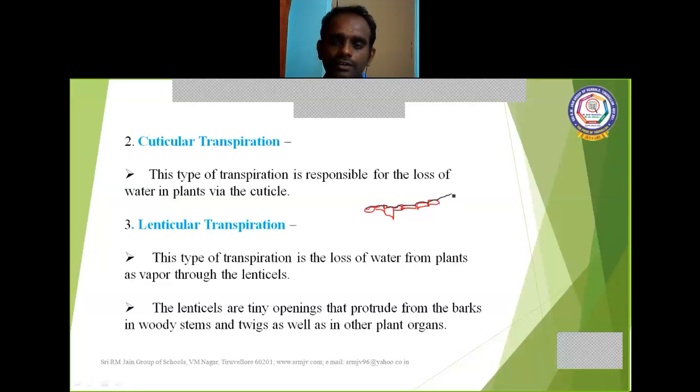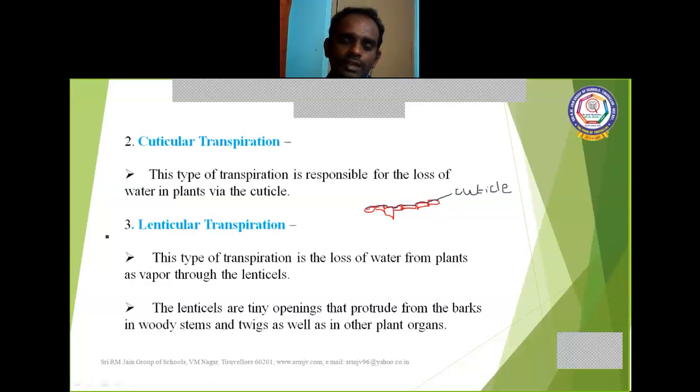This is called the cuticle. And this red color is called the epidermis.